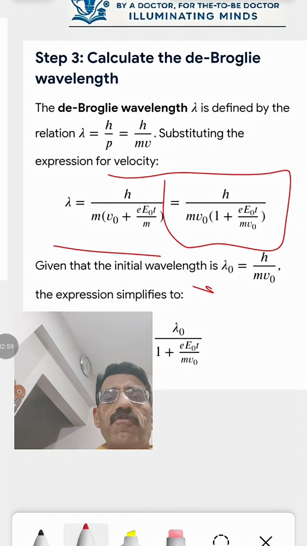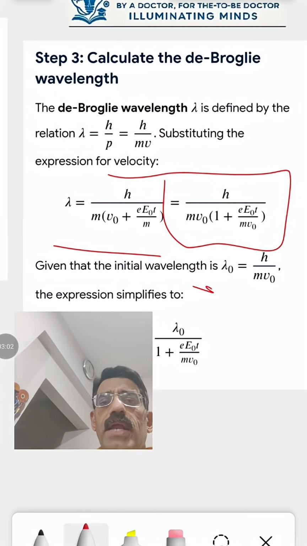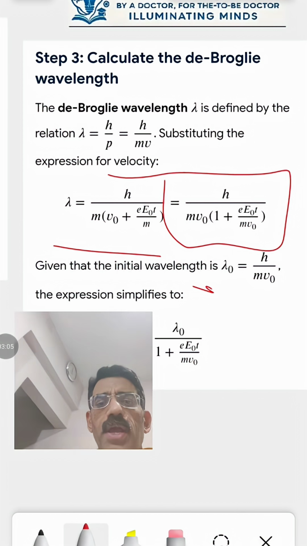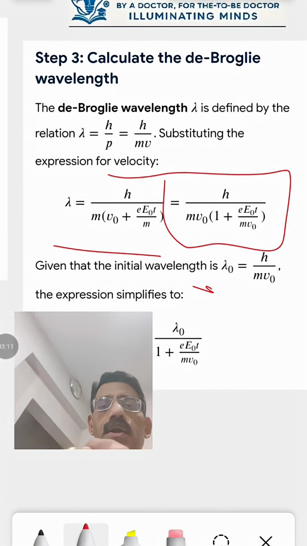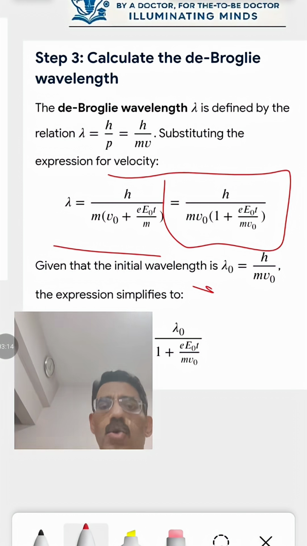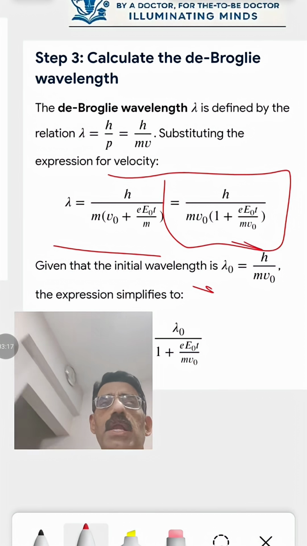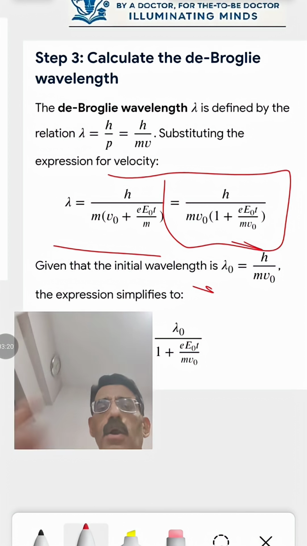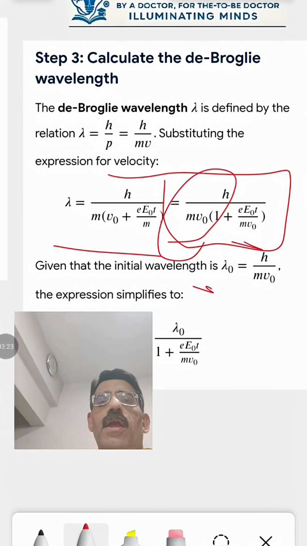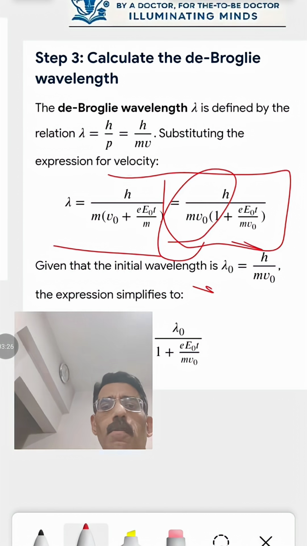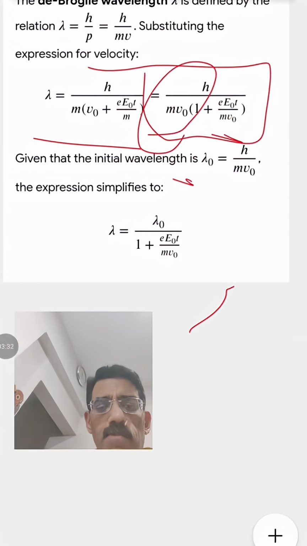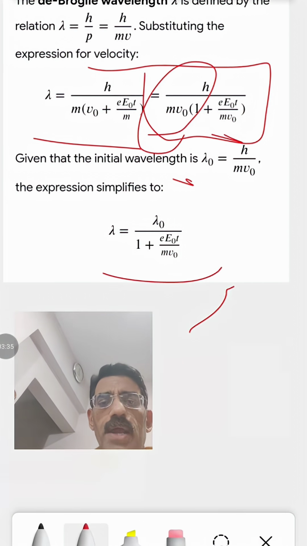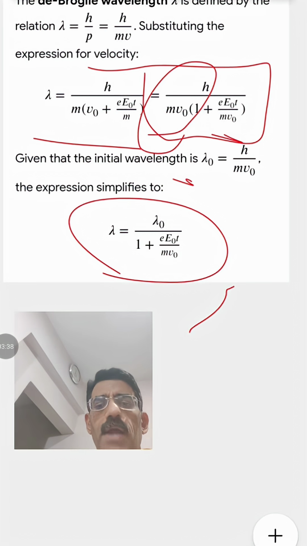To do that, what do you do therefore? Make m v naught common and get h by m v naught. So because you're taking v naught as common, you're getting it as 1 plus e E naught t by m divided by v naught again. So adding a v naught in the denominator basically helps you to get v naught as a common factor. तो अभी h by m v naught को substitute करेंगे with lambda naught by 1 plus e E naught t by m v naught. So this becomes your final answer, right? So remember that this is the way you go ahead and do this question.